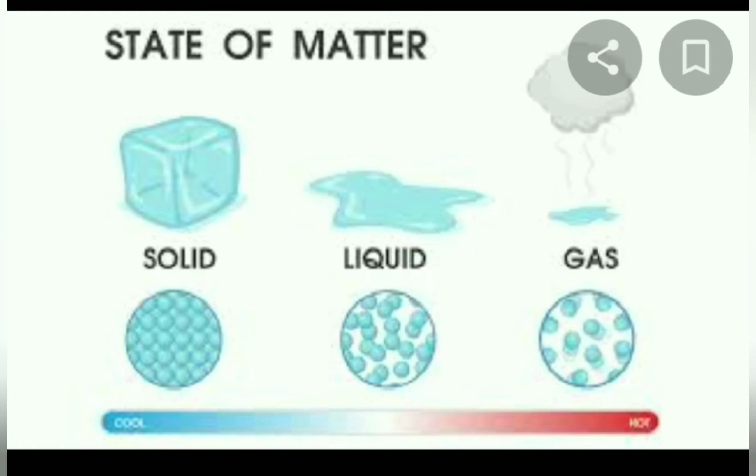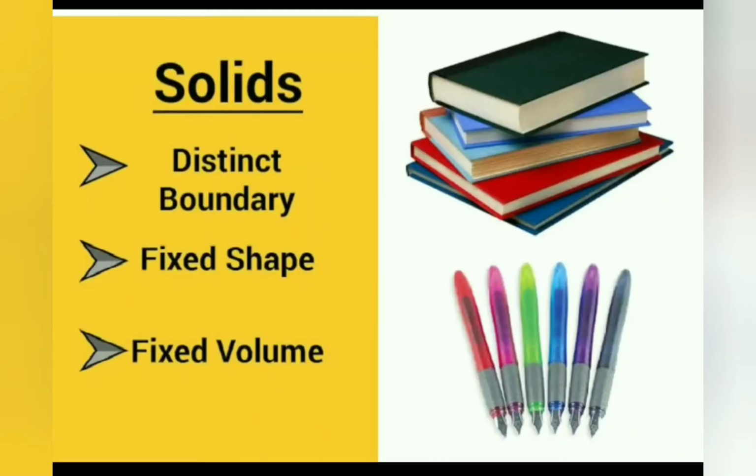Okay, now let's understand about solids, liquids and gases. Let's start with the solids first. Okay, children, anything that has fixed shape and size is called a solid. A solid will have a fixed shape and fixed volume. Children, solids have fixed shape and size.